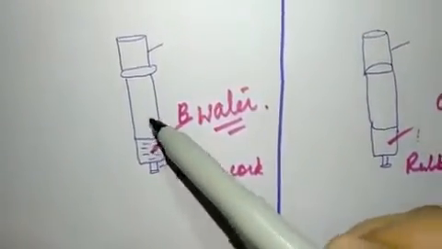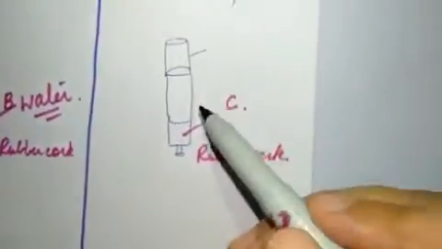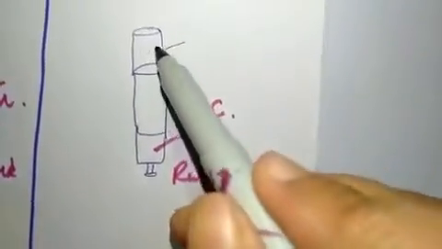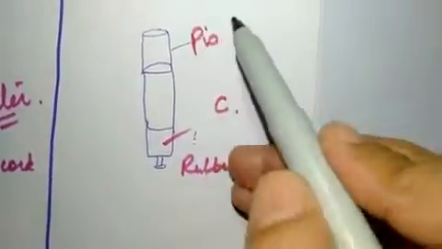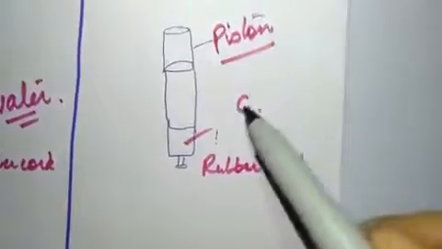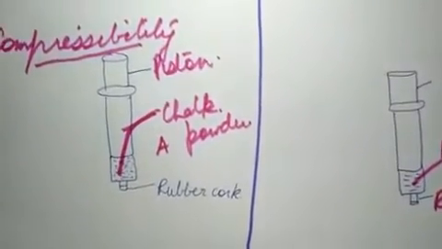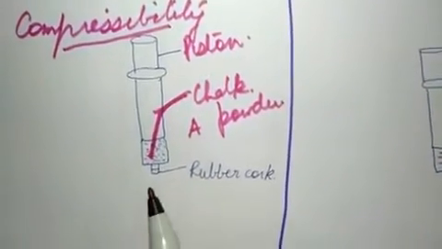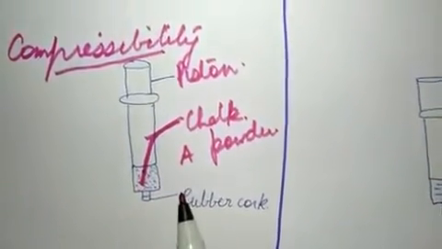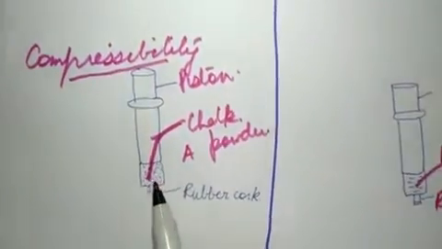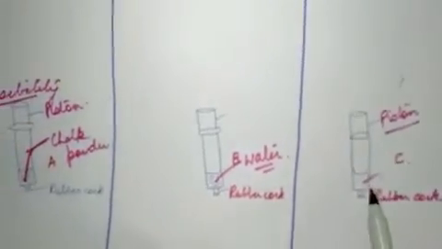So compressibility is more. And for gases, they have highest compressibility. We can easily push this piston. Okay, so they have highest compressibility. Compressibility is actually the tendency to maintain the shape when subjected to outside force. So compressibility is least here, then it is more in liquids, and it is highest in case of gases.